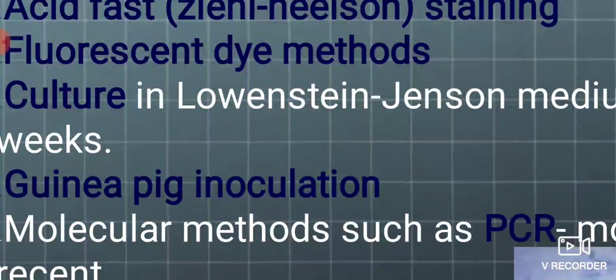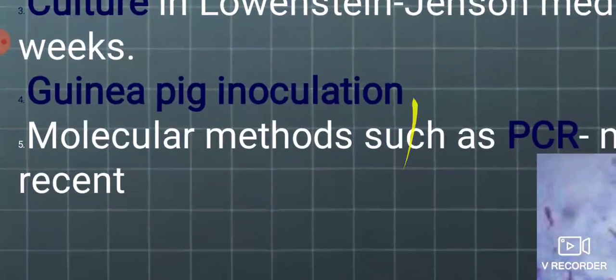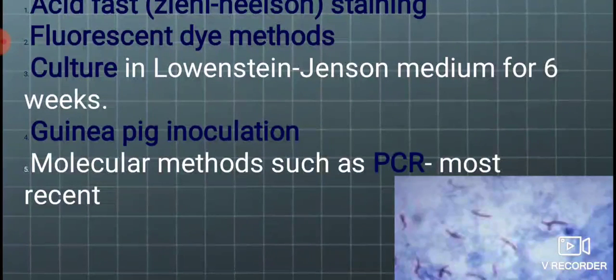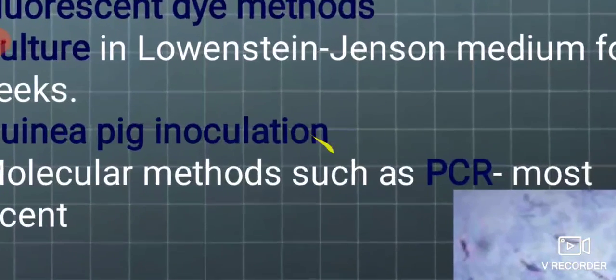Guinea pig inoculation was also used previously, but nowadays is not used. Molecular methods such as PCR are the most recent and most useful method, but this test is negative in sputum negative tuberculosis. So again, the gold standard is culture.